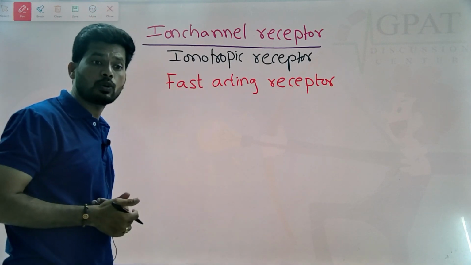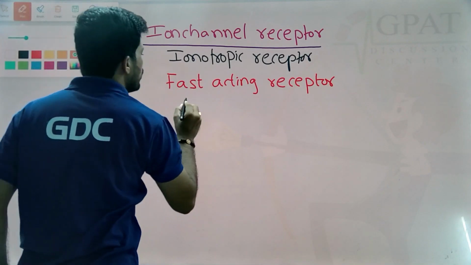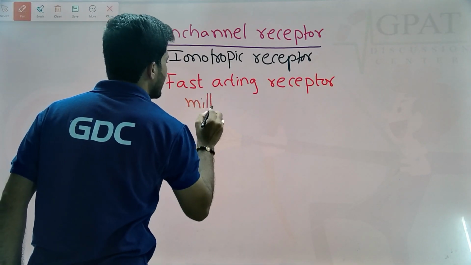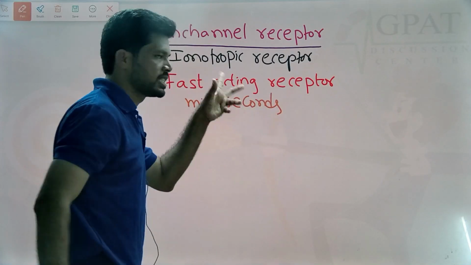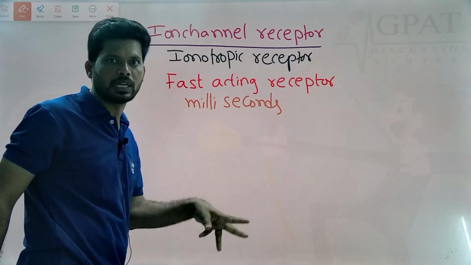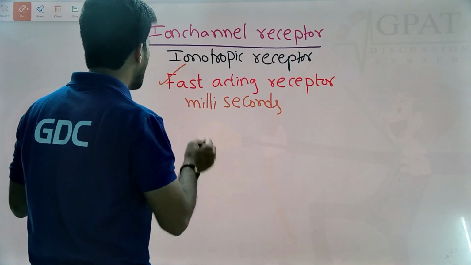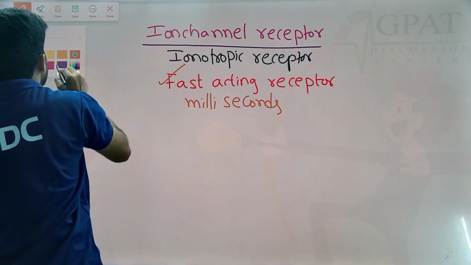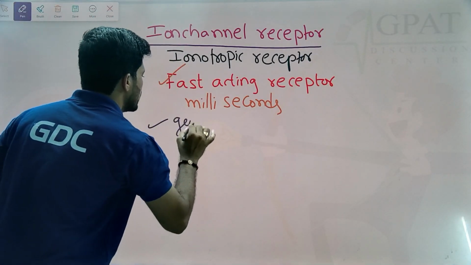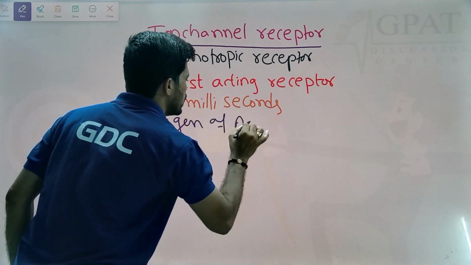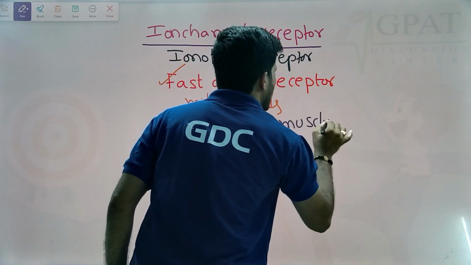Why are these receptors known as fast acting receptors? Because these receptors show their action within milliseconds. When a ligand binds to these receptors, the action is within milliseconds. That's why these receptors are known as fast acting receptors. And especially because they are also involved in the generation of an action potential, nothing but an impulse, and also in muscle contractions.